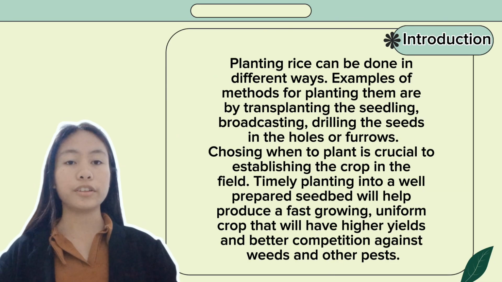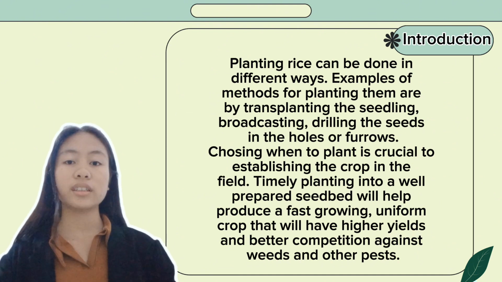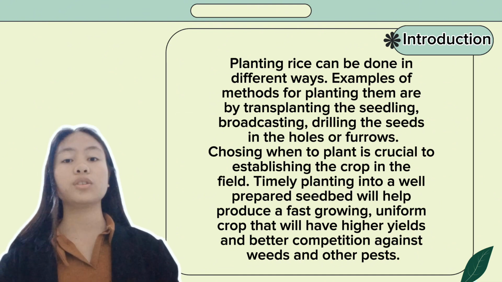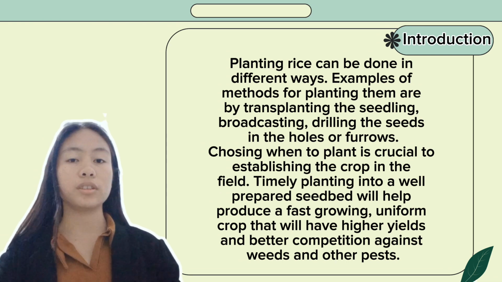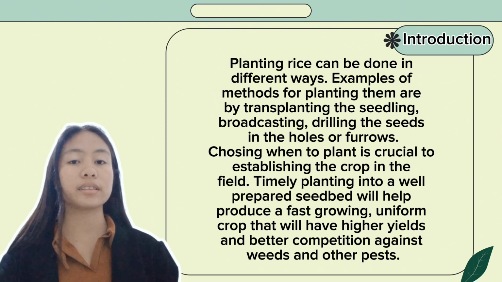Planting rice can be done in different ways. Examples of methods when planting are transplanting the seedlings, broadcasting, and drilling the seeds in holes or furrows. Choosing when to plant is crucial to establishing the crop in the field. Timely planting in a well-prepared seedbed will help produce a fast-growing, uniform crop that will have higher yields and better competition against weeds and pests.